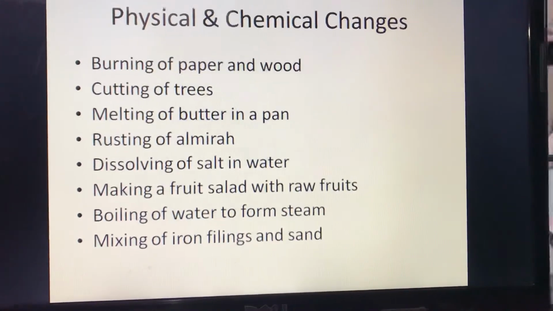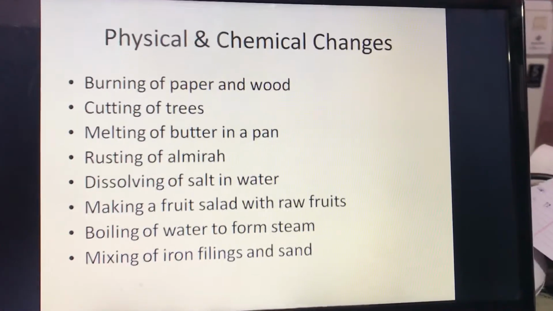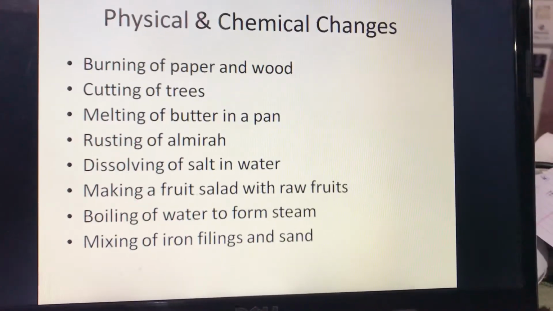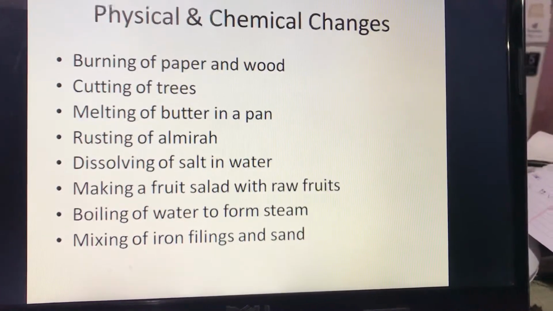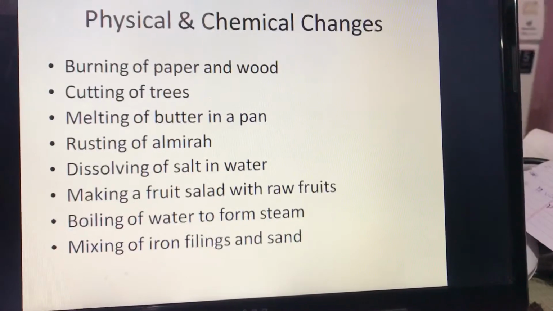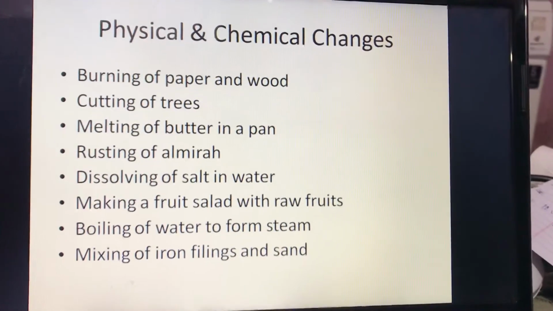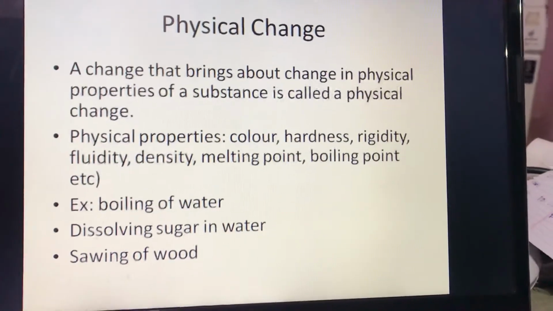So you have to classify them as physical and chemical changes. After that you would be able to describe the different two types of changes. Okay, let's move ahead.